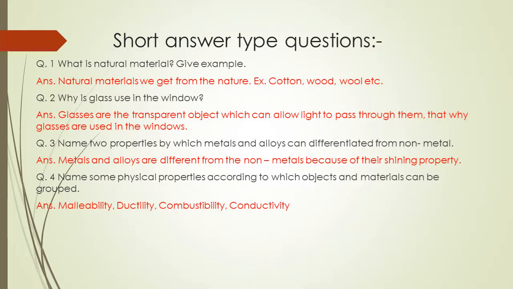Name two properties by which metals and alloys can be differentiated from non-metals. Metals or alloys are different from non-metals because of their shining property. Name some physical properties according to which objects and materials can be grouped. Malleability, ductility, combustibility, and conductivity.